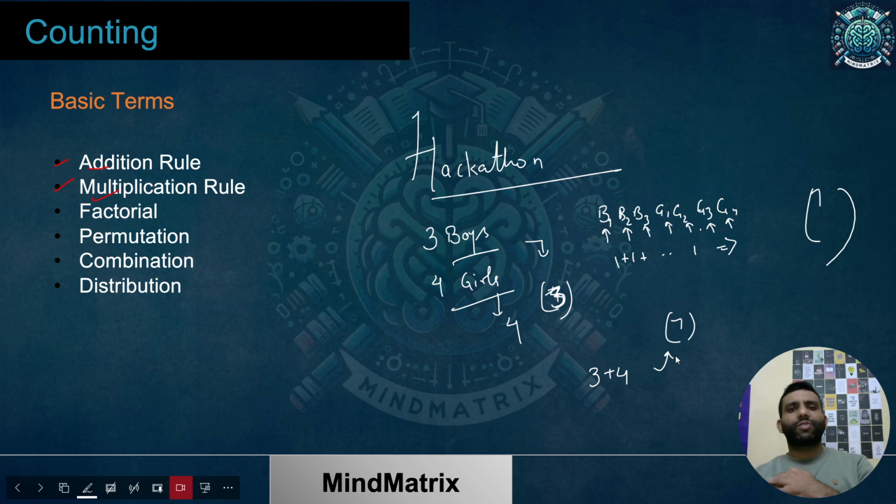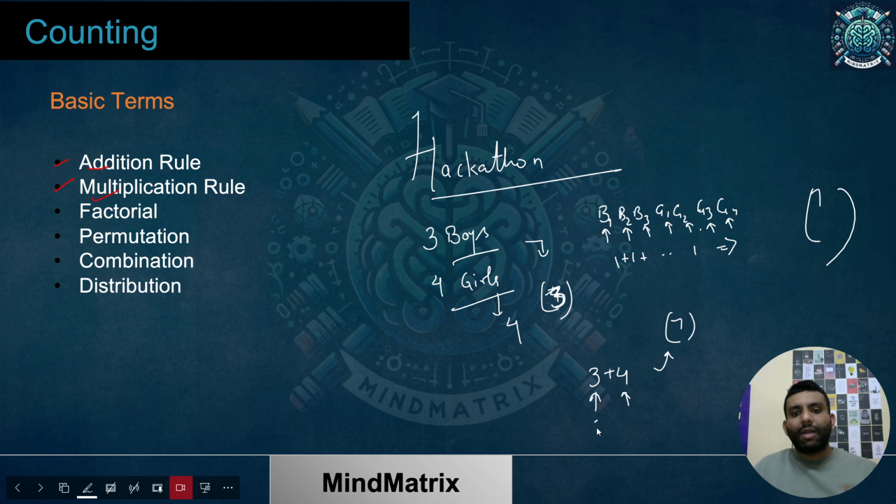Total 2 candidates would be winning. If I talk about boys, how many choices do I have? Again 3 choices. If I talk about girls, how many choices do I have? 4 choices. But right now I need both of them. Whosoever among boys and whosoever among girls would be there, they are winning.